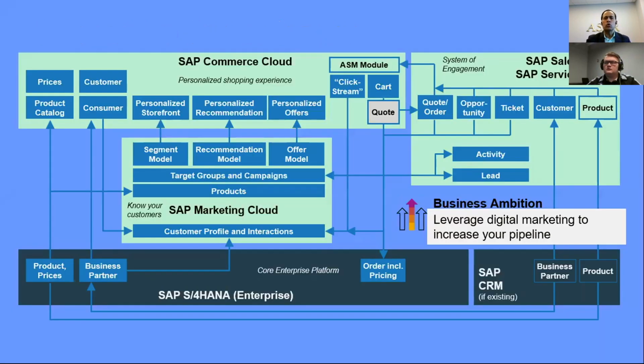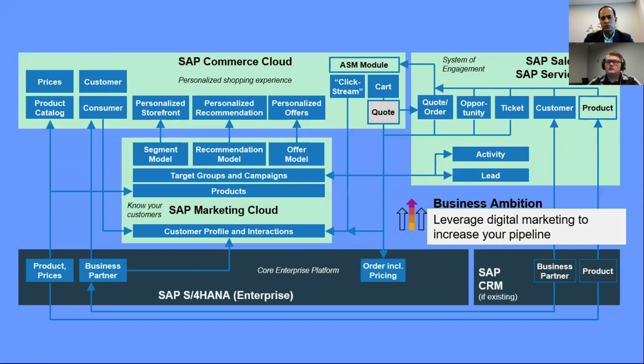So before we go into that, let me walk you through the standard. You might have seen this slide, how different components of C4HANA, like Sales Cloud, Marketing Cloud, Service Cloud, or Commerce Cloud, come together to offer the end-to-end customer experience solution, and then also with the SAP ERP or S4HANA in the backend. As you see here, your ERP backend system remains your system of record when it comes to products, prices, and your customer information, and then all that information comes into these recipient systems.